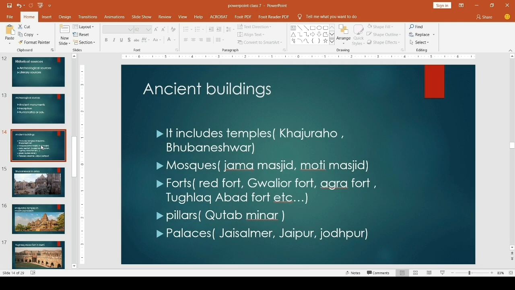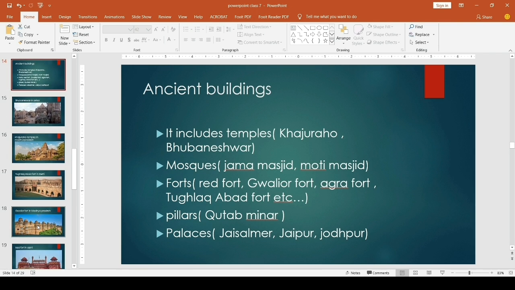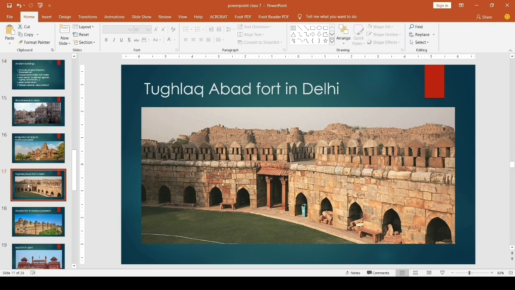Then next, mosques. We know what a mosque is: Jama Masjid, Moti Masjid, etc. So through the study of these masjids, we get information about our past. Then next is forts: Red Fort, Gwalior Fort, Agra Fort, Tughlaqabad Fort, etc. You know what a fort is, right? I will show the picture of forts. This is Tughlaqabad Fort. It is in Delhi.